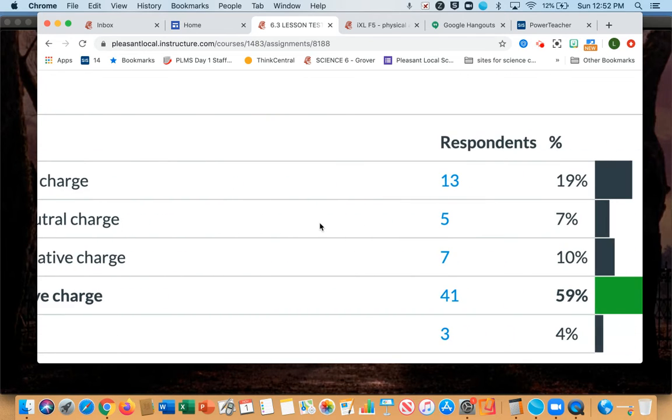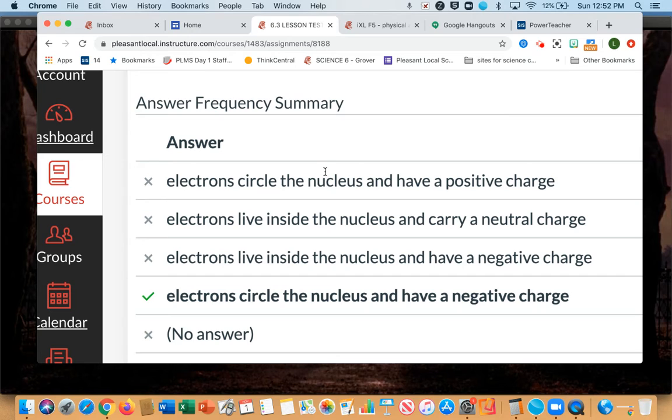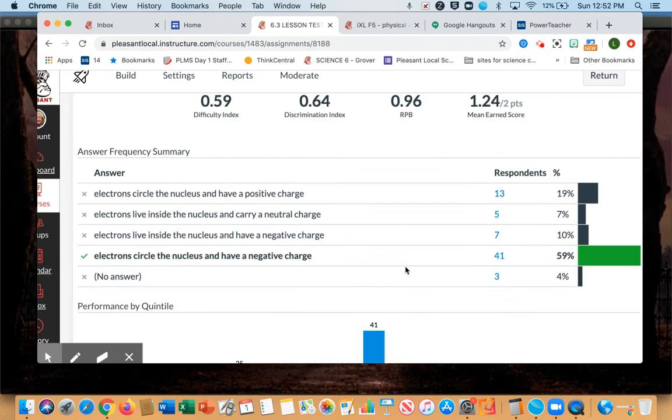Well, a lot of you said that it circles the nucleus, true, and has a positive charge. So that's where that answer is wrong. It circles the nucleus, those answers are identical, but it has a negative charge. Okay, so that is that answer there.